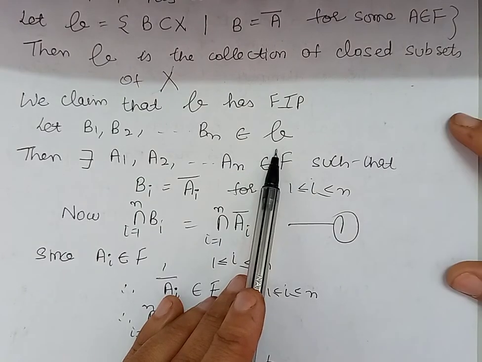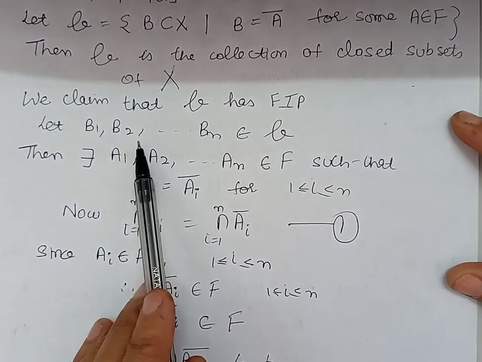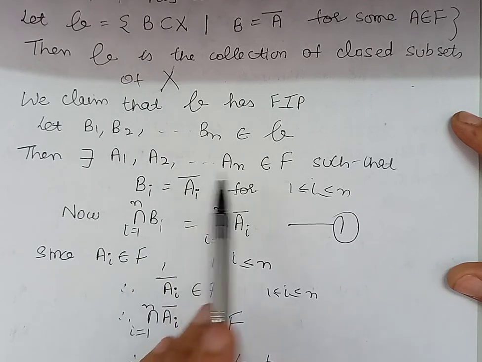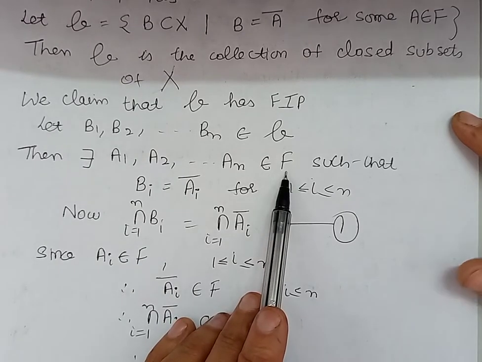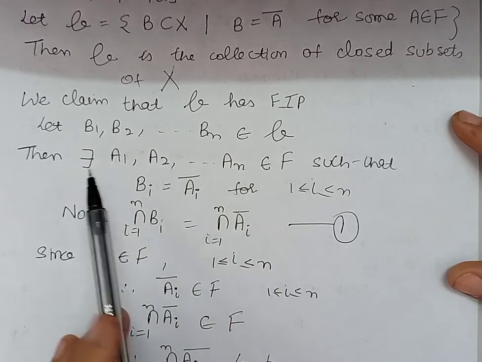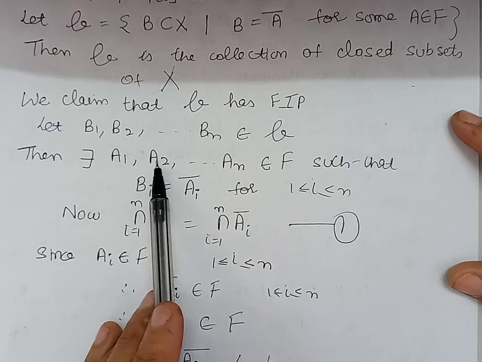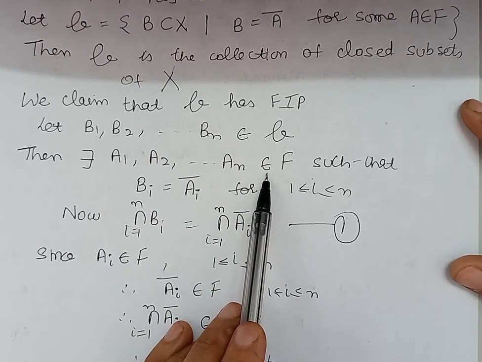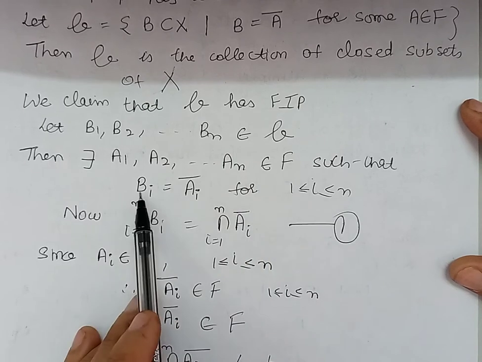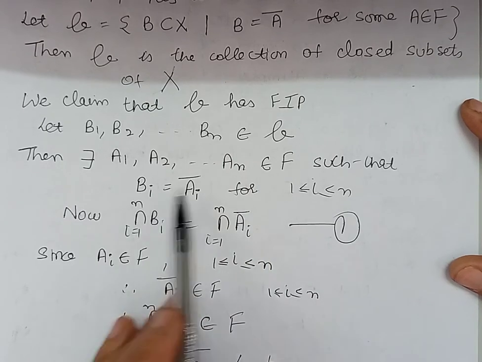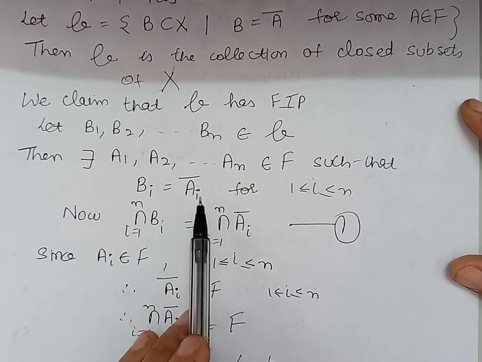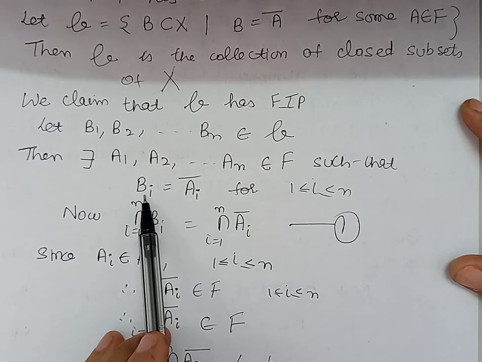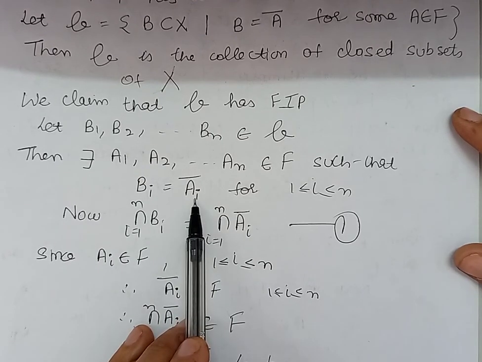Now, by definition of family B, these members are of the form of closures of some members of filter F. So there exist A1, A2, A3 up to An belonging to the filter F such that each Bi is of the form closure of Ai. It means B1 is A1 closure, B2 is A2 closure, and so on.